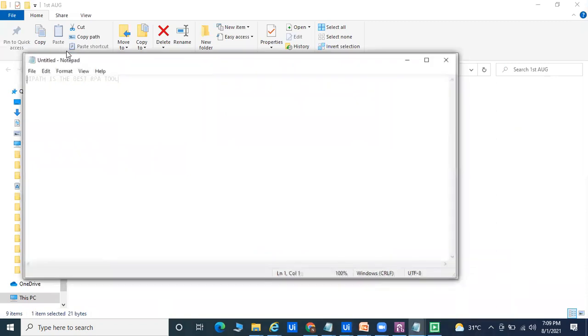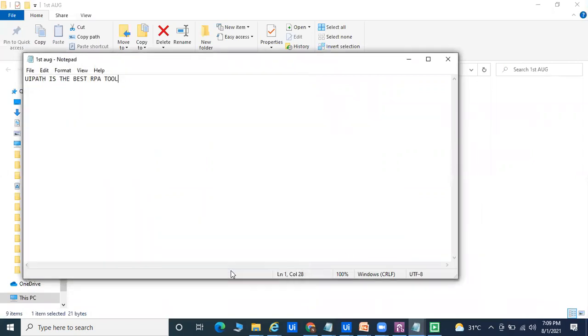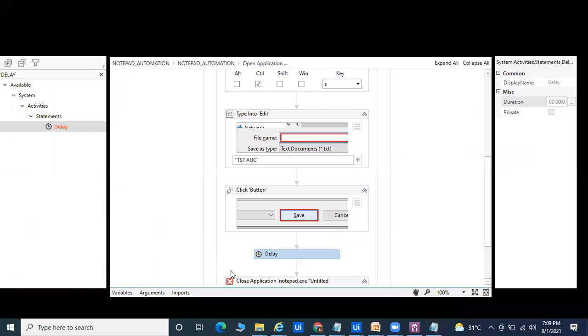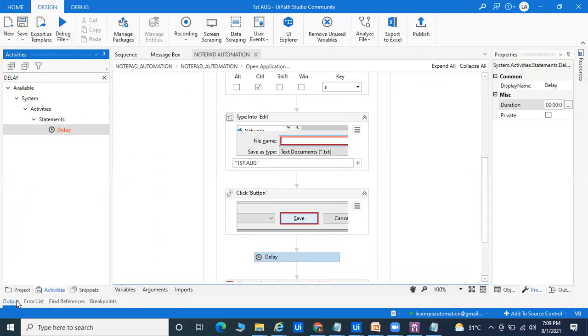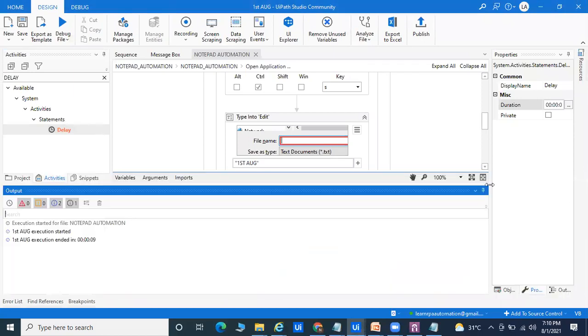So write the data, click save, click close the application, go for the delay of 1 second, 1st August, save and closing the application. This is a very simple task I have done. And if you ask me the response time, you can go to the output. It's very less. You can see here 9 seconds of time we have taken, and development time is only 2 minutes to automate this process.